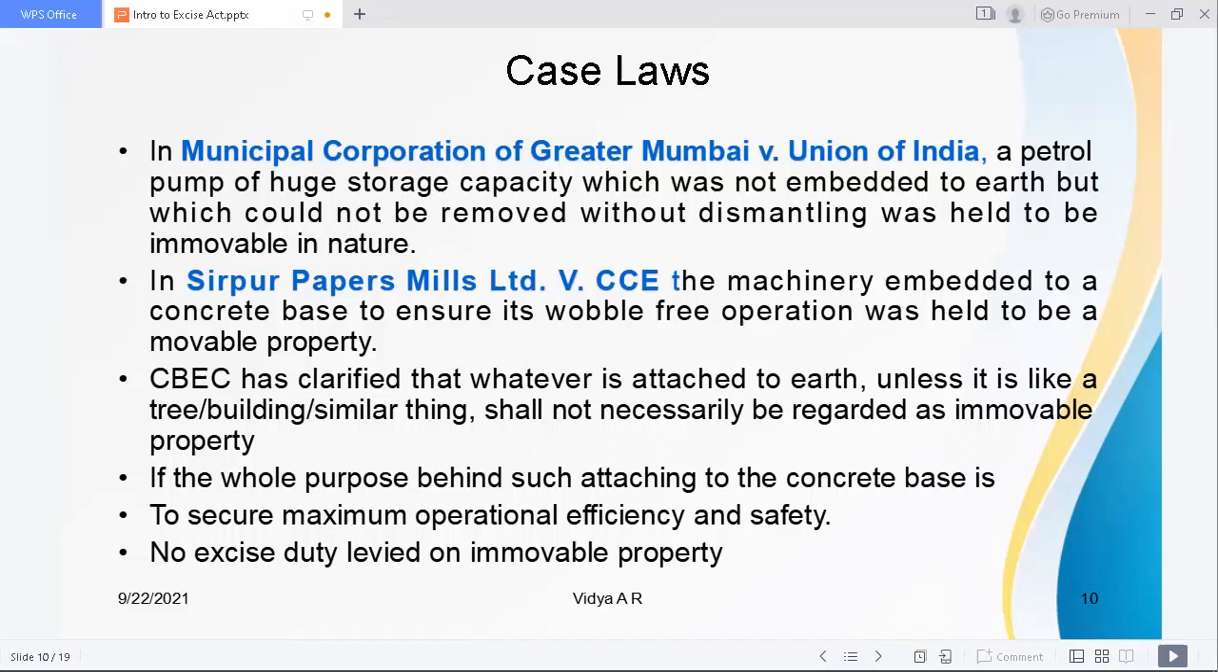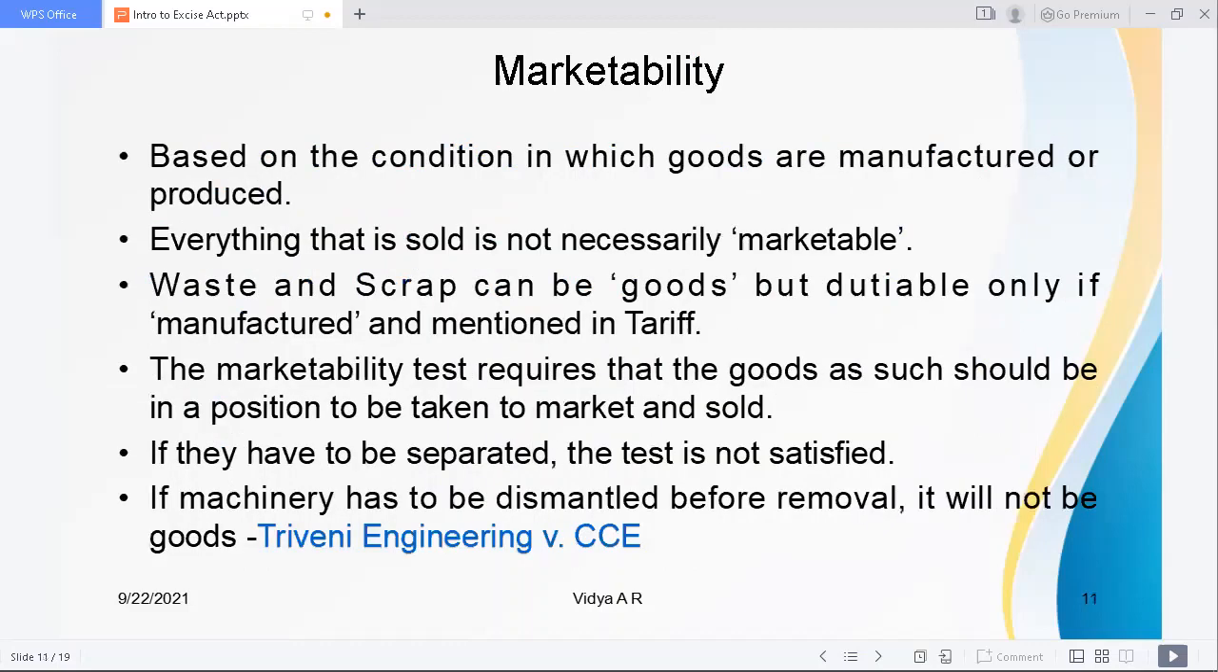In the case of machinery which was connected to earth to ensure wobble-free operation, it was held to be movable because it is fixed just to secure maximum operational efficiency and safety to the people. That is how these case laws define what is meant by movable. I hope it is clear to you.